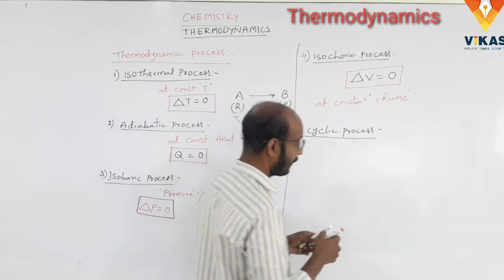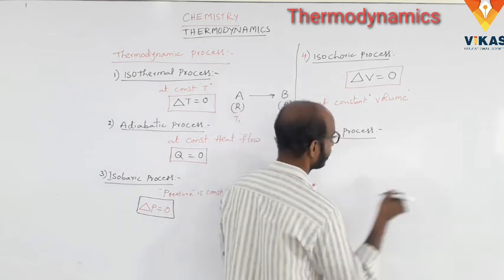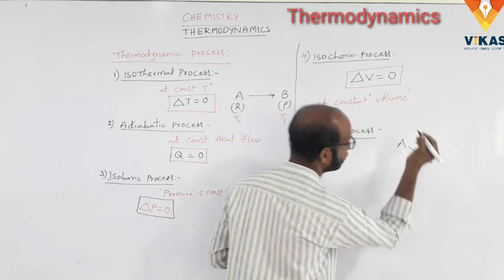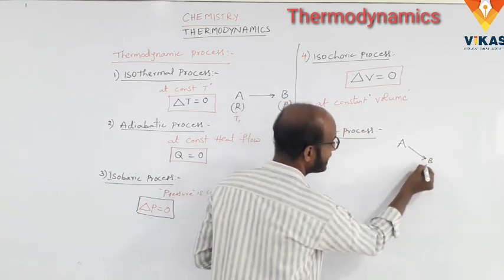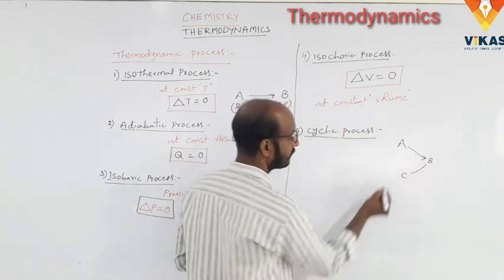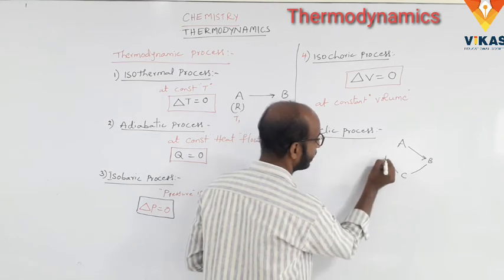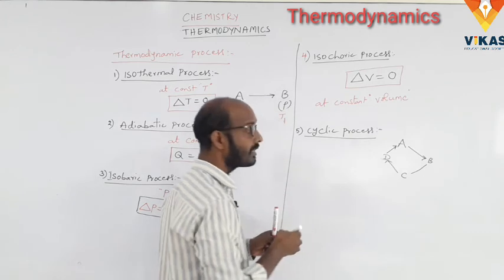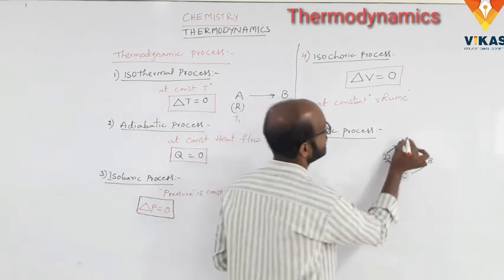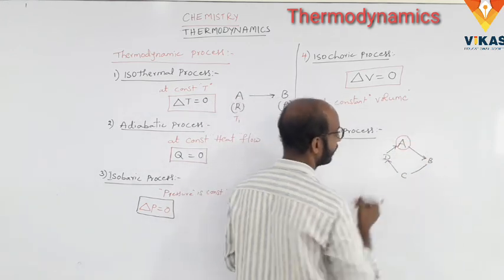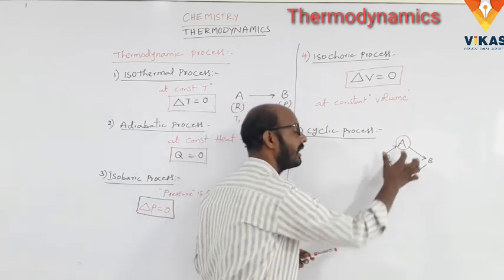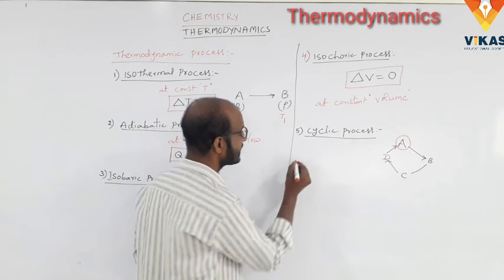For example, we take the system A, it is converted to B, B is converted to C, C is converted to D, and D is converted to A. Here A is the initial state, and the final state is also A. Here the initial and final states are the same.